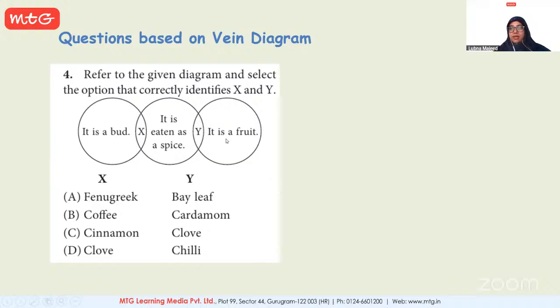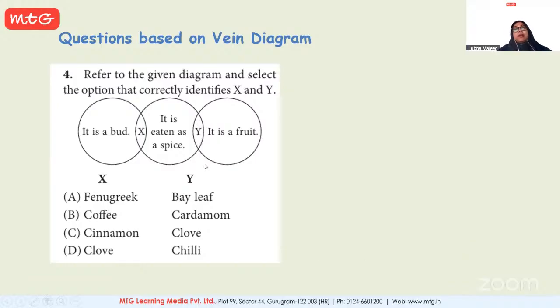Okay. Try answering this. So you can see a Venn diagram. This is an interconnected diagram. You see over here. Yes, Rudhav. Ma'am, the answer is D. And why do you think the answer is D? Because it is eaten as a spice, and chili. In India we use chili as a spice.